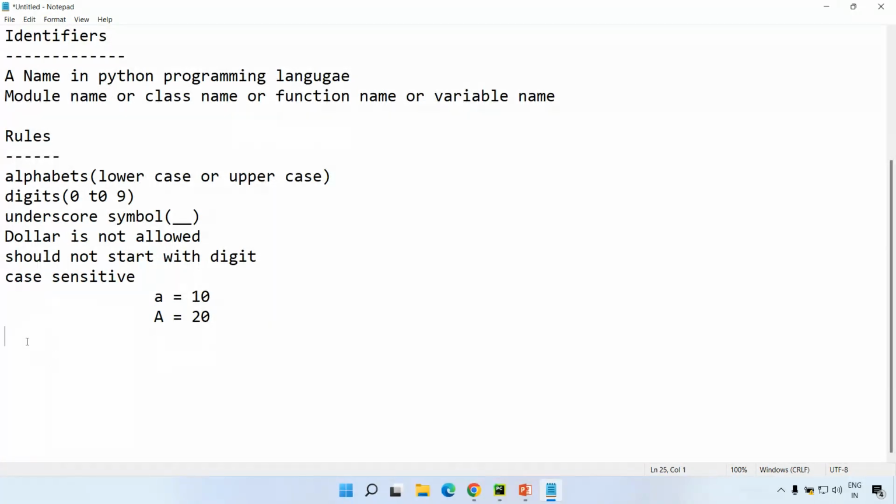Also, we have reserved words. We should not use reserved words as identifiers. Very important point. What are reserved words? Reserved words are nothing but keywords.